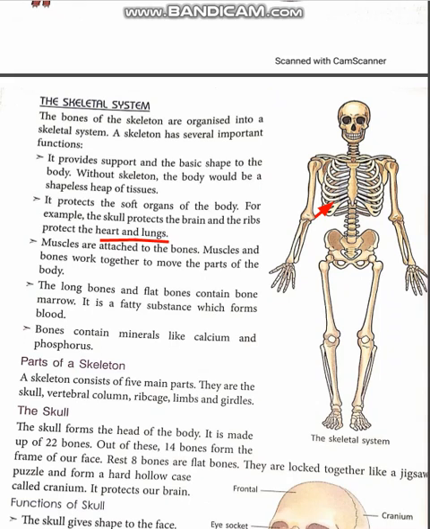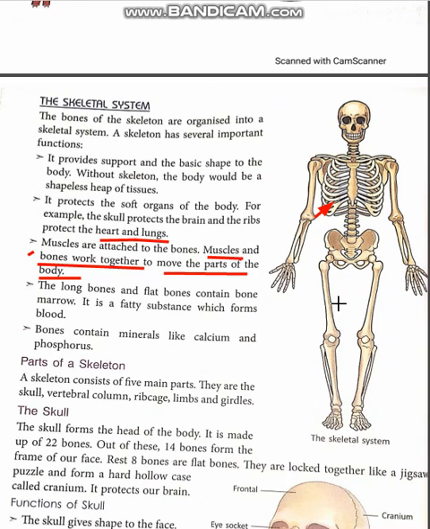Now move to the third important function. Muscles are attached to the bones. Our whole body is covered by the muscles. Okay, our bones are covered by muscles. So because these muscles are covered on our bone, they work with the bone. So muscles and bone work together. They work together to move the parts of the body. Suppose we want to move our hand, our muscles of the hand help move it the way we want.